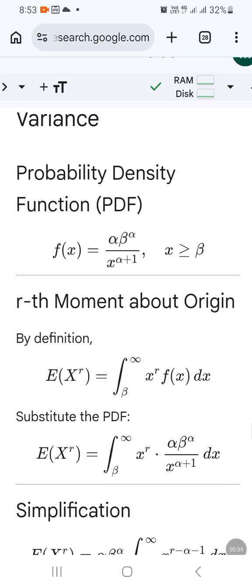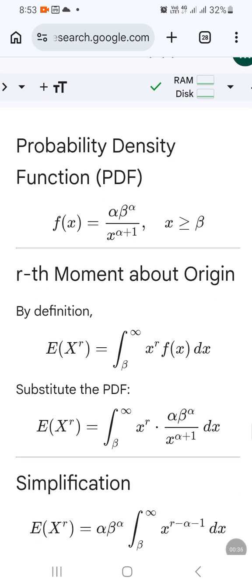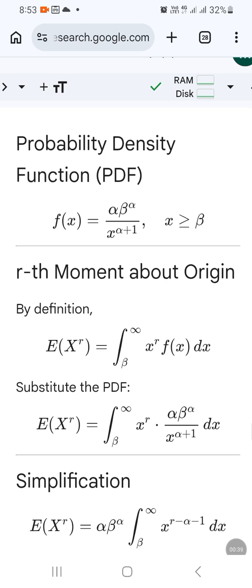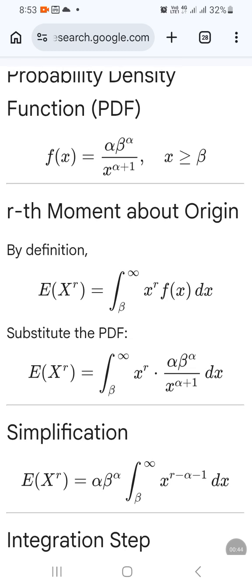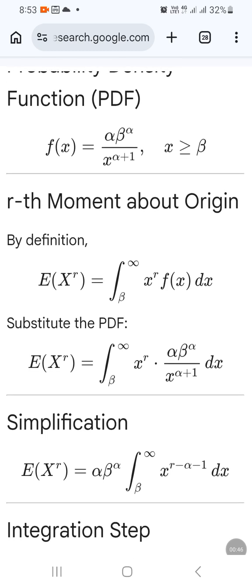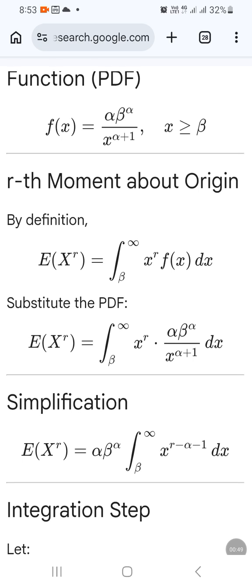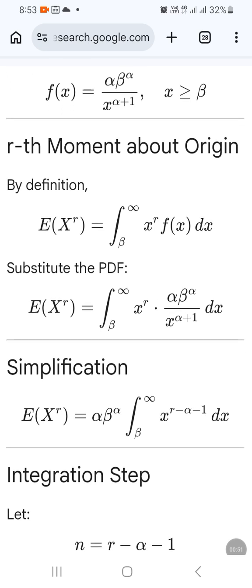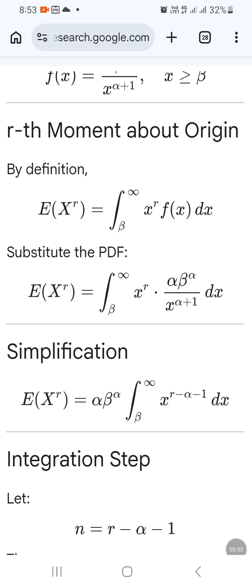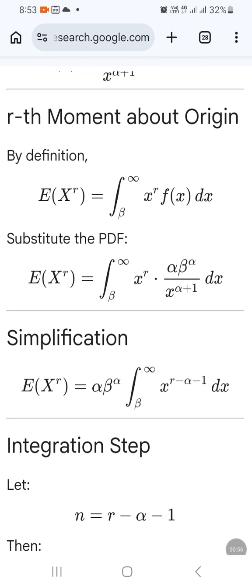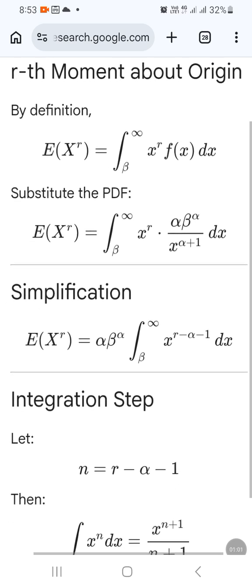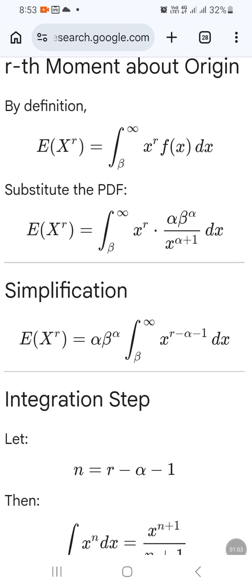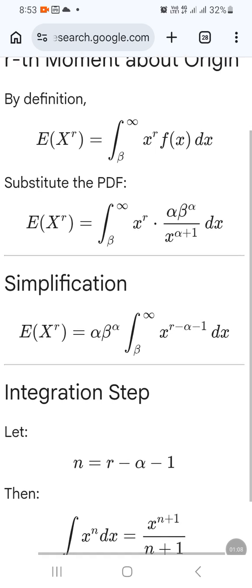By definition, the rth moment about origin is expectation of x raised to r, which is equal to integral beta to infinity x raised to r into f of x dx. Substituting the probability density function, we get expectation of x raised to r equal to integral beta to infinity x raised to r into alpha beta raised to alpha divided by x raised to alpha plus 1 dx.